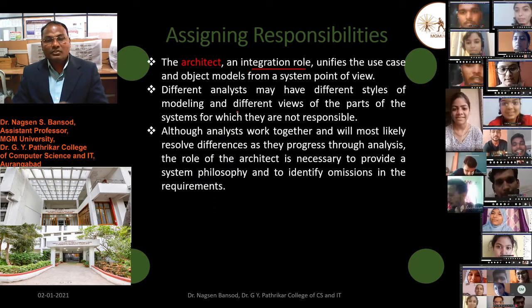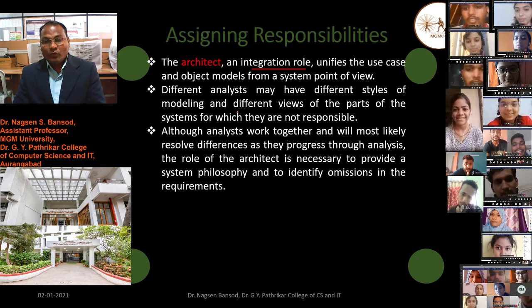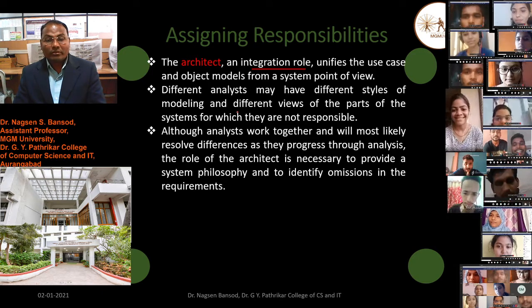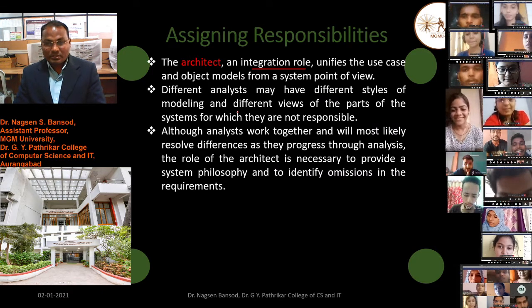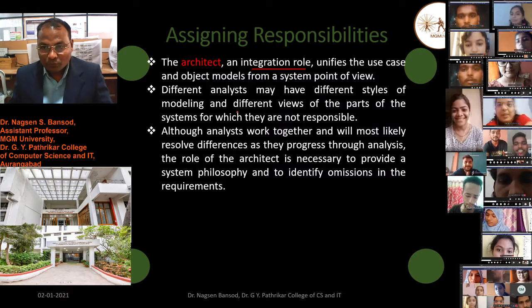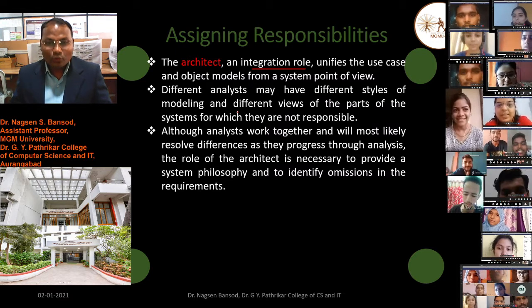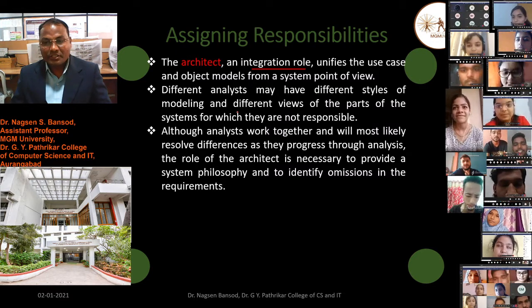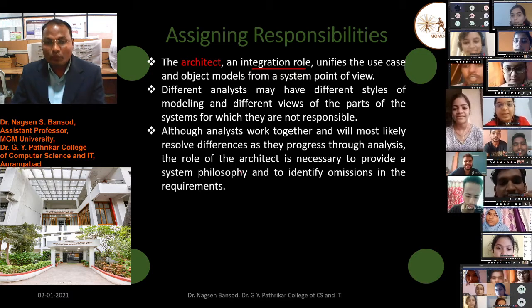Although the analysts work together and will most likely resolve differences as they progress through the analysis, the role of the architect is necessary to provide the system philosophy.